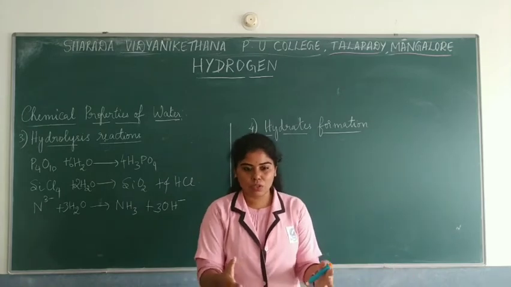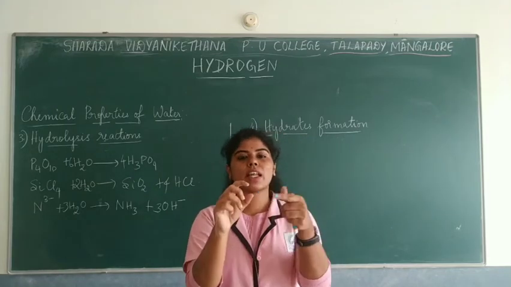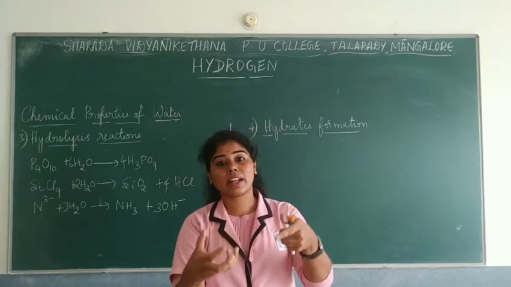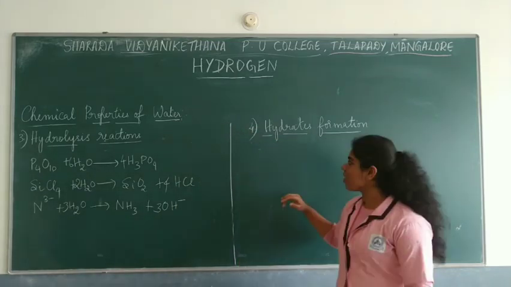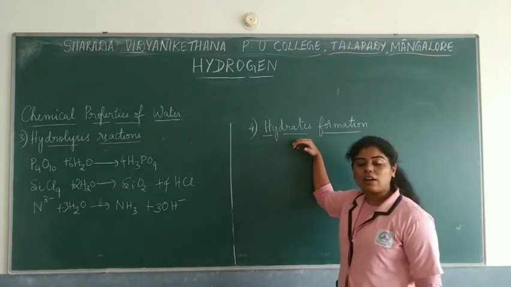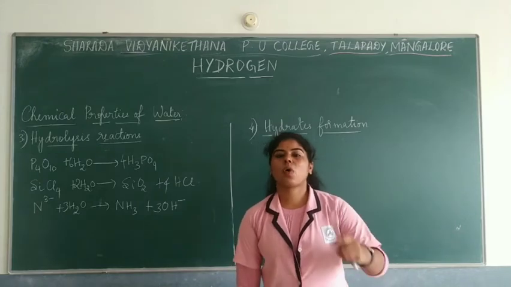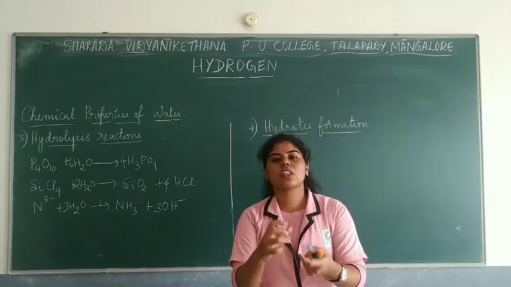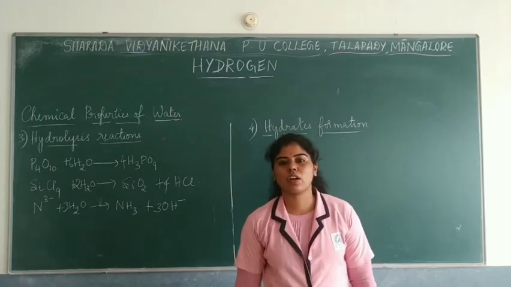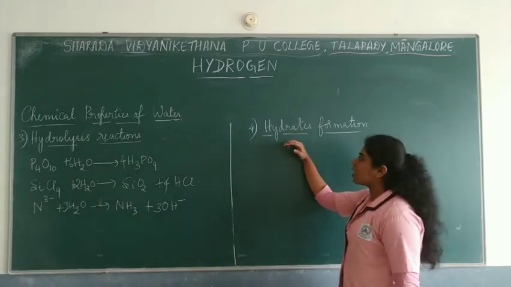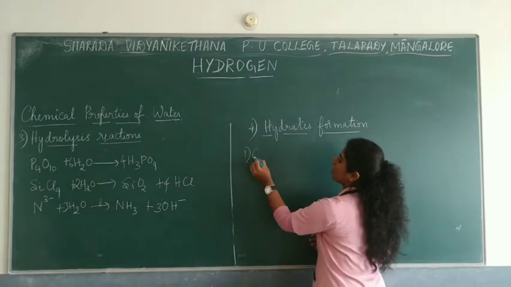Okay, so when you have the solutions and you try recrystallizing them, they form crystals, and that's why we say they are hydrated copper sulfate, hydrated ferrous sulfate. So that is in the crystalline form. In the same way, water is useful in the formation of these crystals. Water is the main constituent for these crystals to be formed from the aqueous solutions in which they are dissolved and recrystallized. So hydrate formation can be of three types. Okay. So the first one is coordinated water.